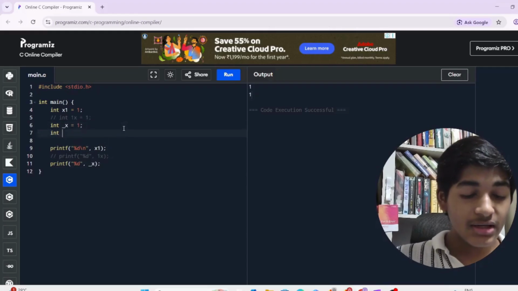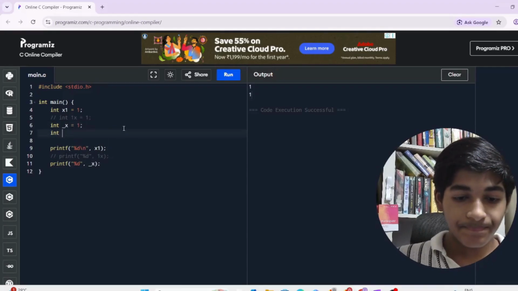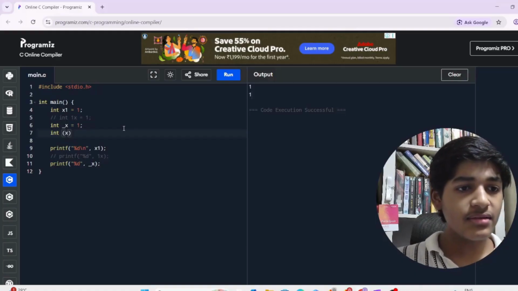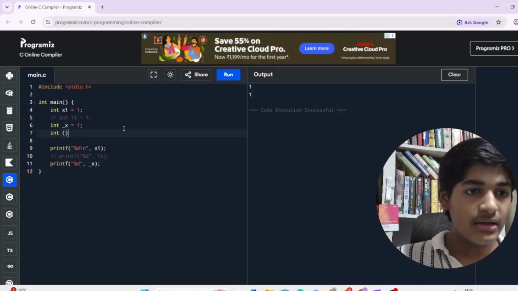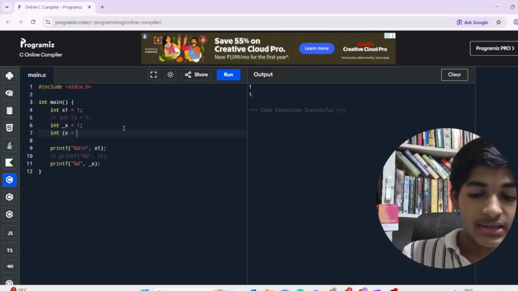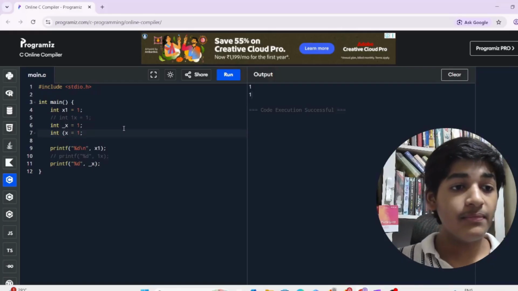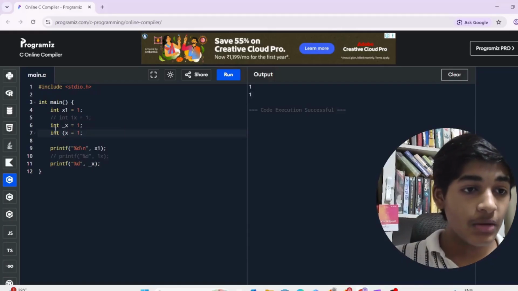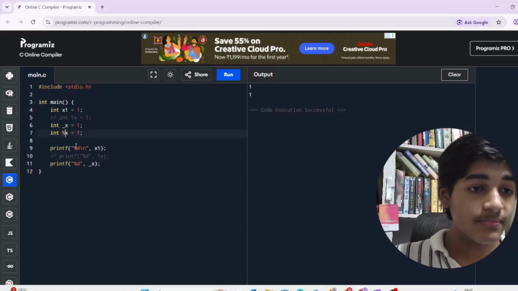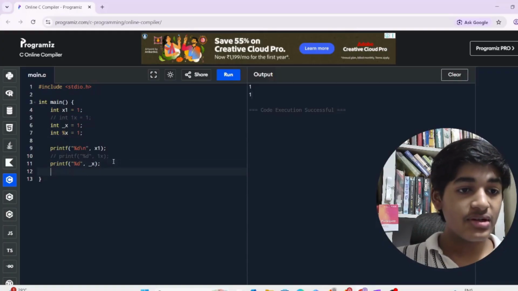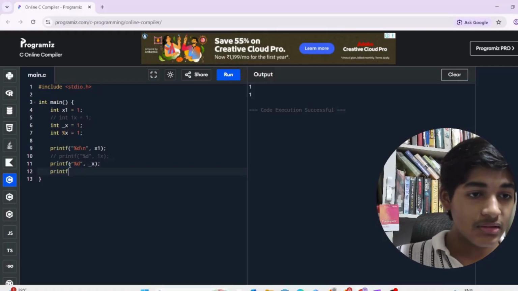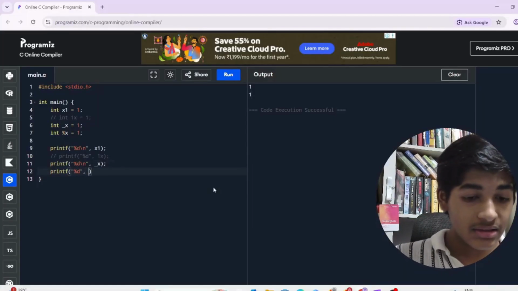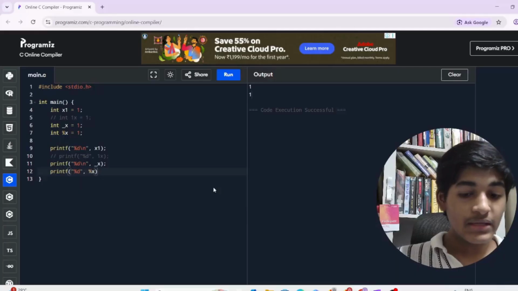But if I try to create a variable called, let's say, bracket x, or let's say %x itself equal to 1. So percentage is a special character. And if I try to print, let's give it a new line also, if I try to print %x, it will result in an error.